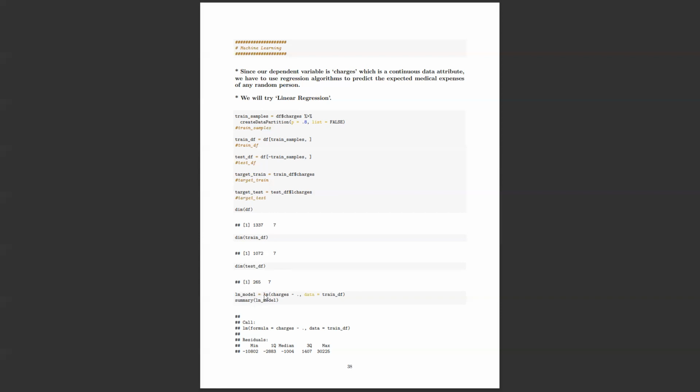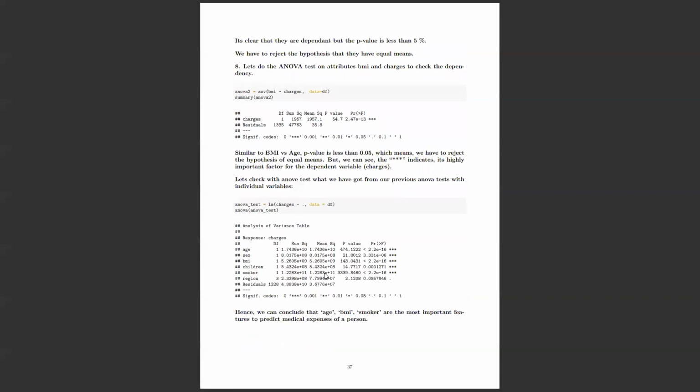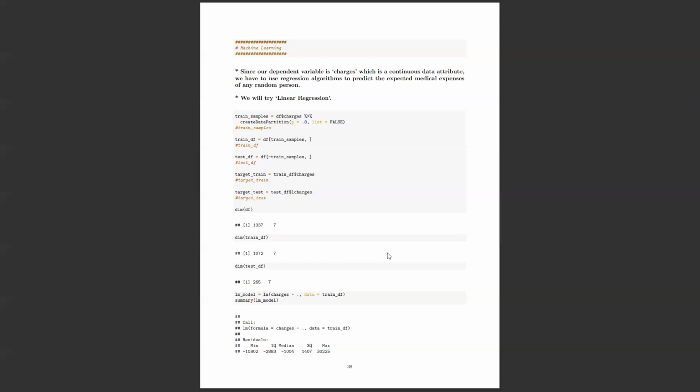Then the first model, by default, I gave all features, right? Because the ANOVA test suggested these 5 columns are important, let's check what linear regression does, and whether the ANOVA test suggested well or not.